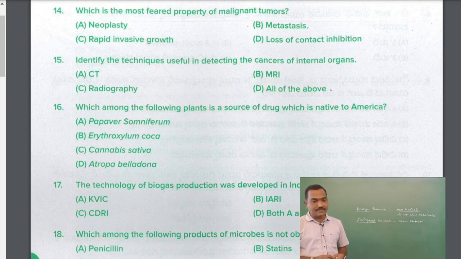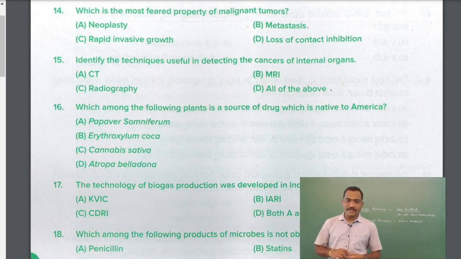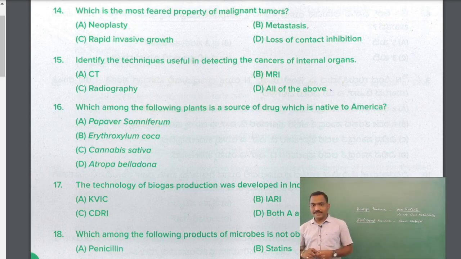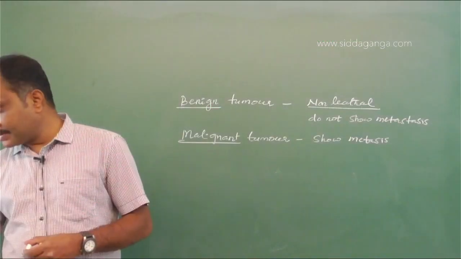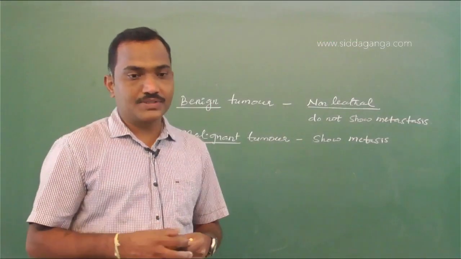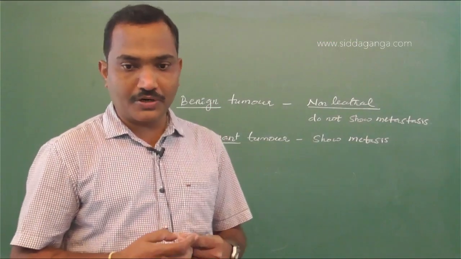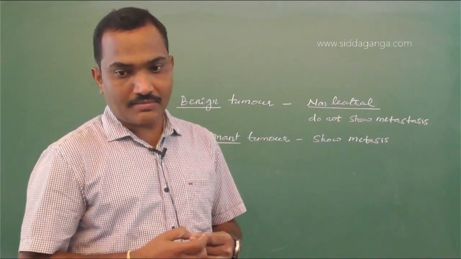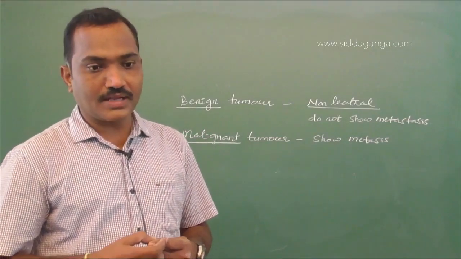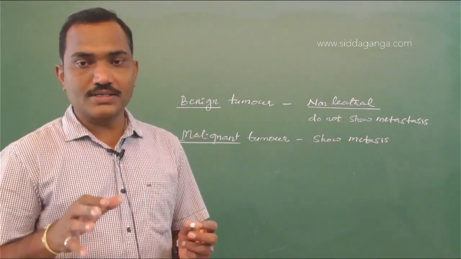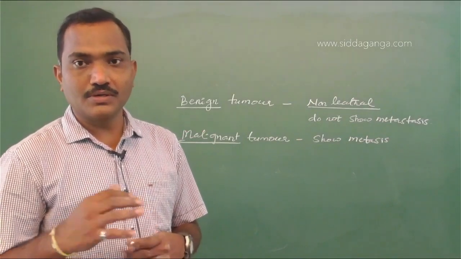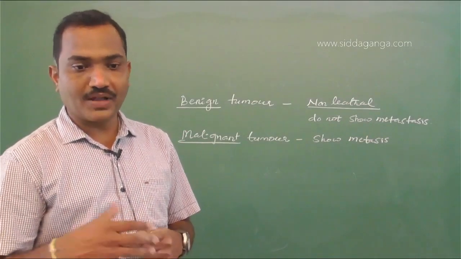Question number 15. Identify the techniques useful in detecting the cancers of internal organs. So diagnostic methods. So we have CT scanning, computed tomography, MRI, magnetic resonance imaging, then radiography. So all these are the techniques which are actually used to detect the cancer. Answer should be all of these.